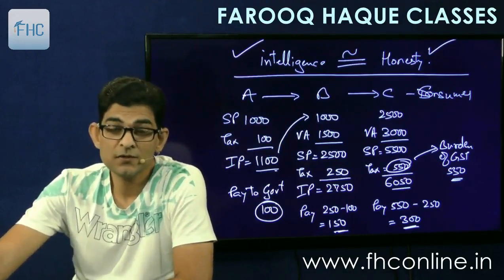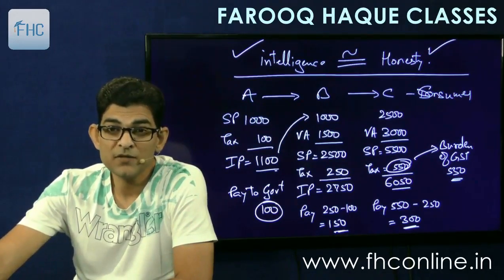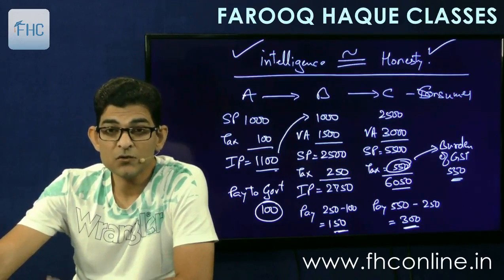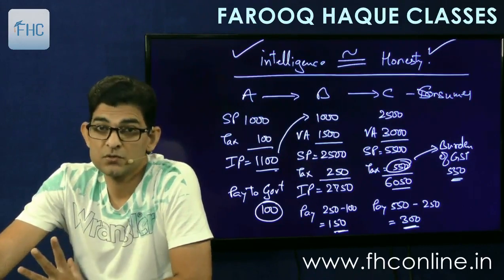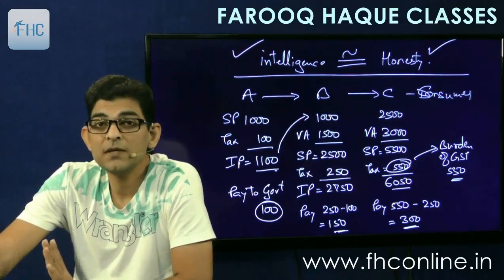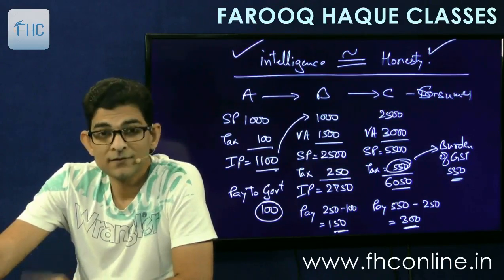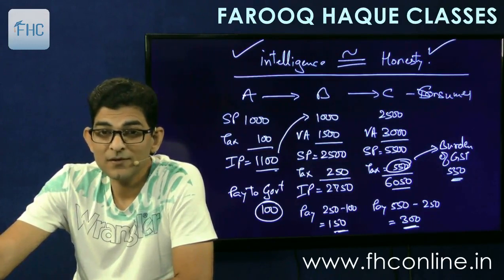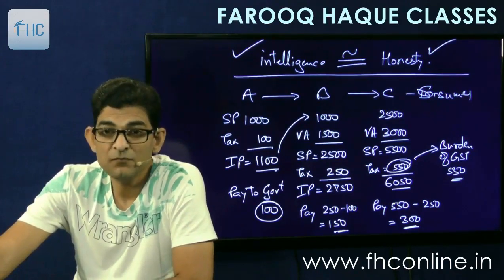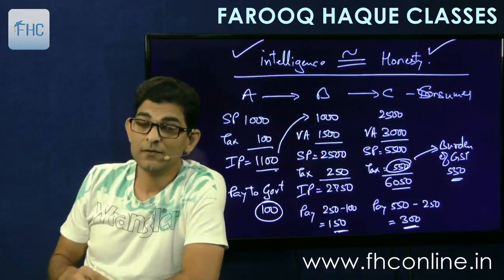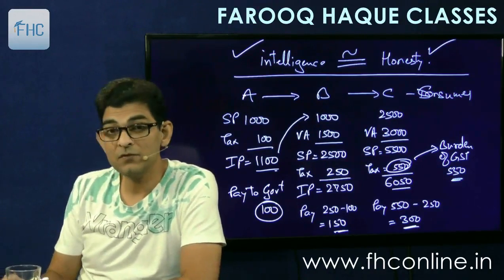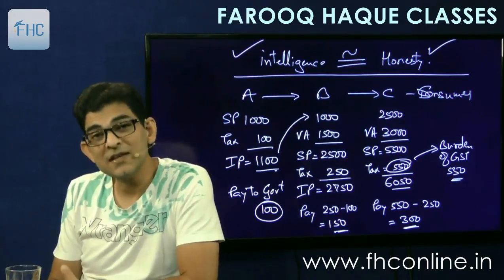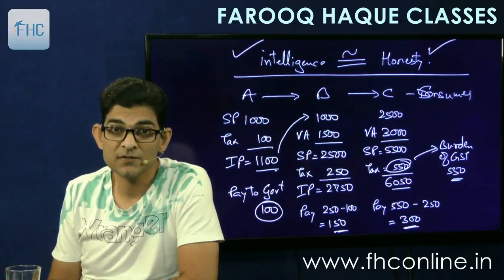Okay, so understood the concept of ITC, input tax credit system. First you calculate tax on the wholesale price, then you deduct the tax that has been paid on inputs and pay the difference to the government. And what are the benefits of this? Number one, the tax evasion is avoided. That is the main benefit to the government. That even if the intermediate suppliers go for tax evasion, that evasion will ultimately be recovered from the next supplier who pays tax.